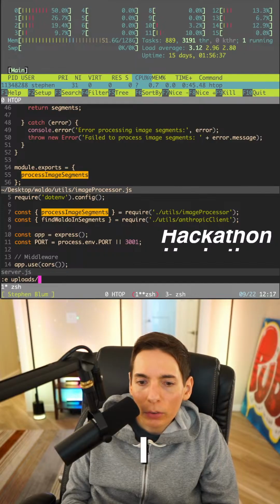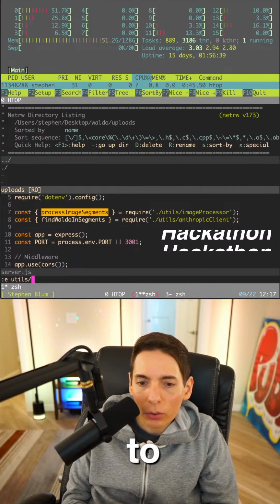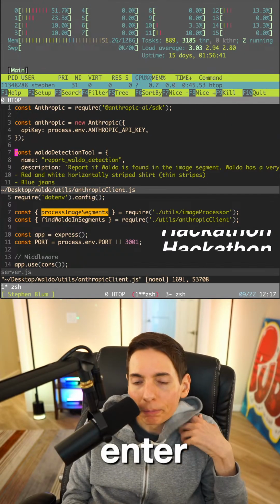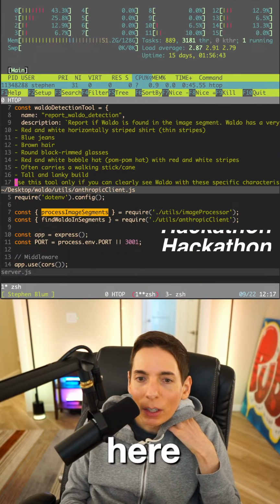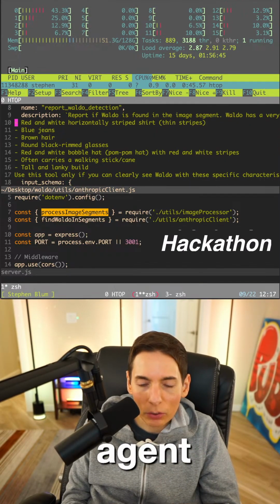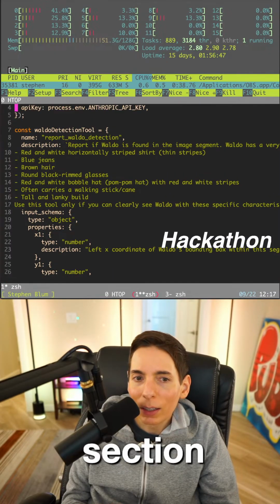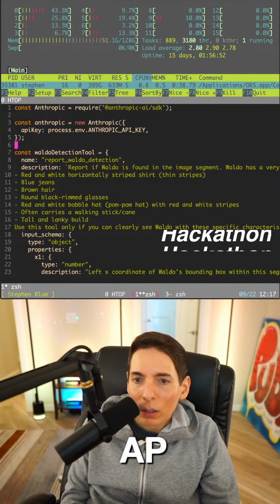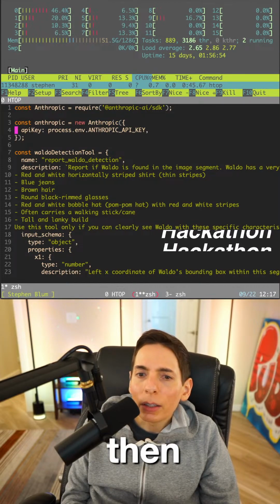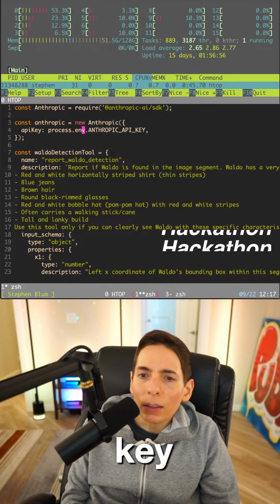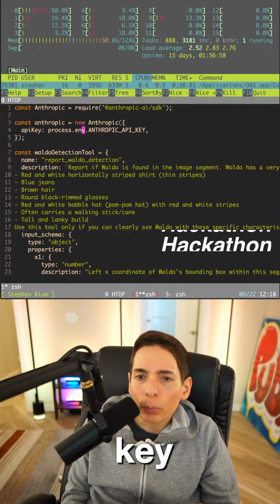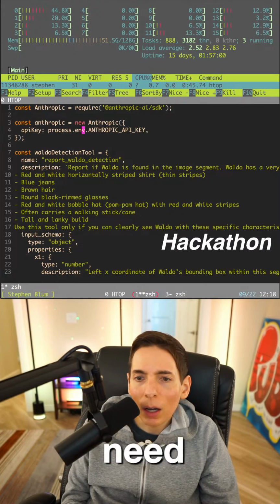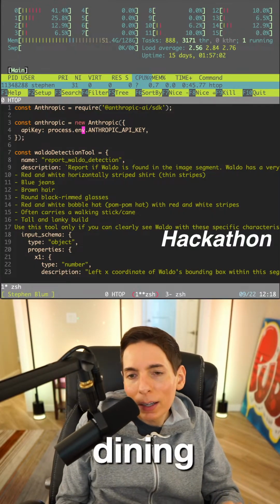But I also want to see in utils the Anthropic client. Okay, here we go, you guys. Here's the AI agent section. Let's actually make this bigger so we can read it. Here's the AI agent itself. Okay, so we've got our Anthropic API key, and then .env. I hope this probably won't work because I need this to be updated. This has to be through the .env file.